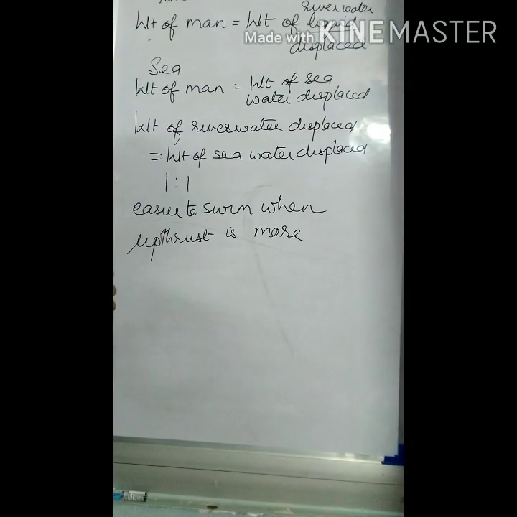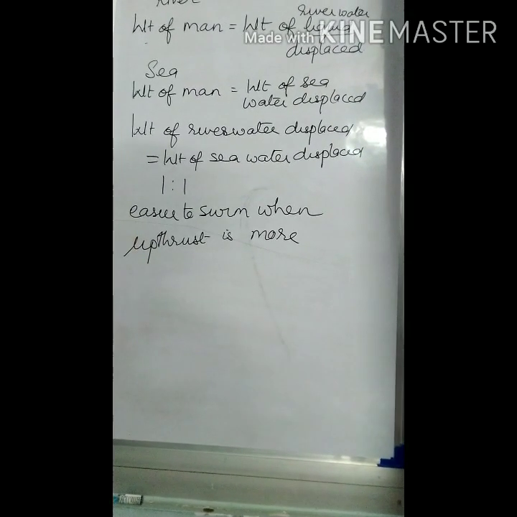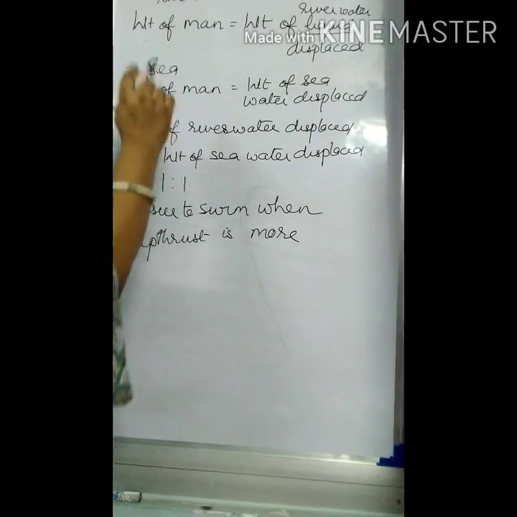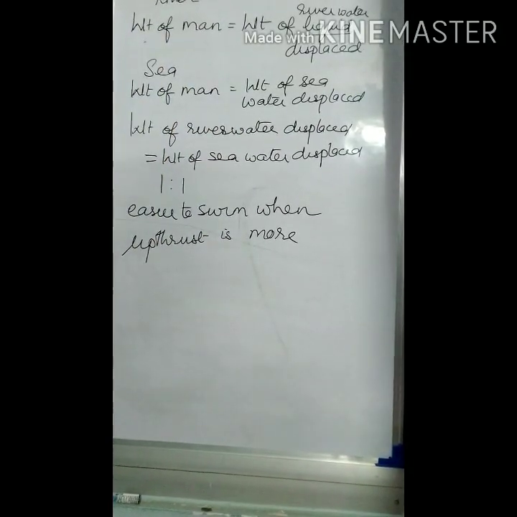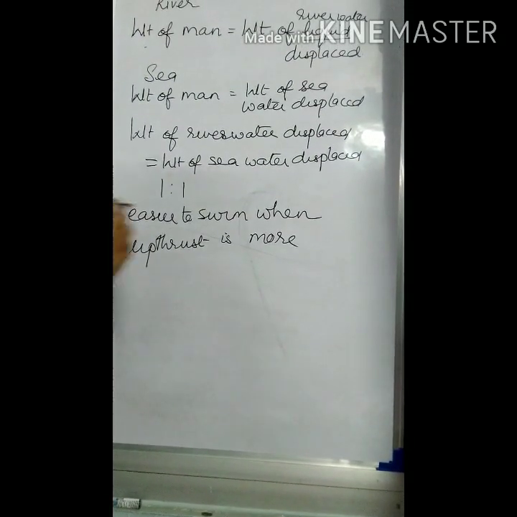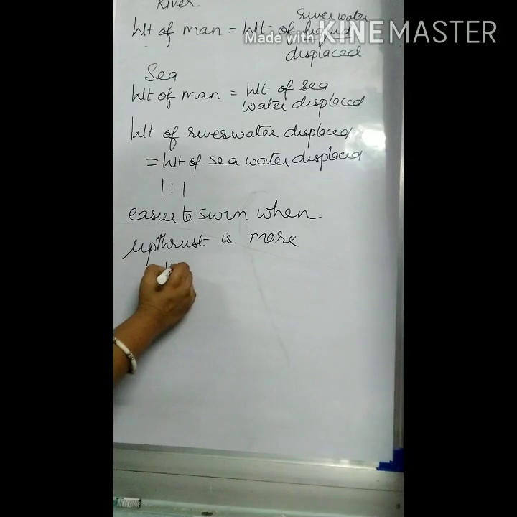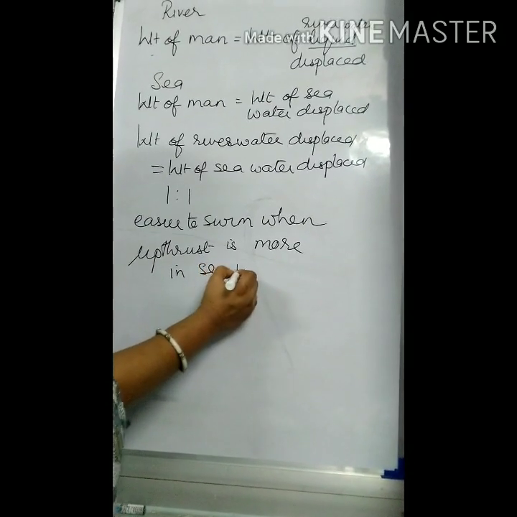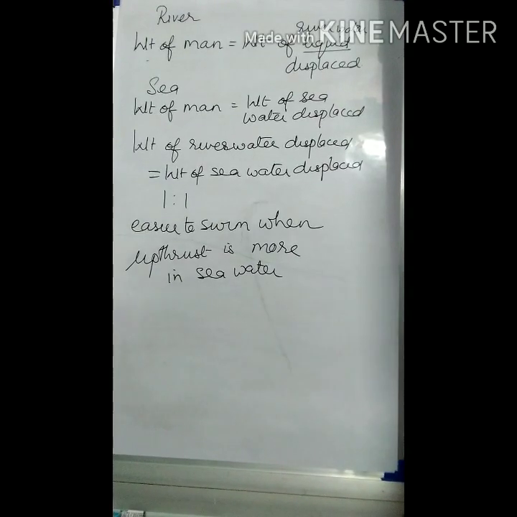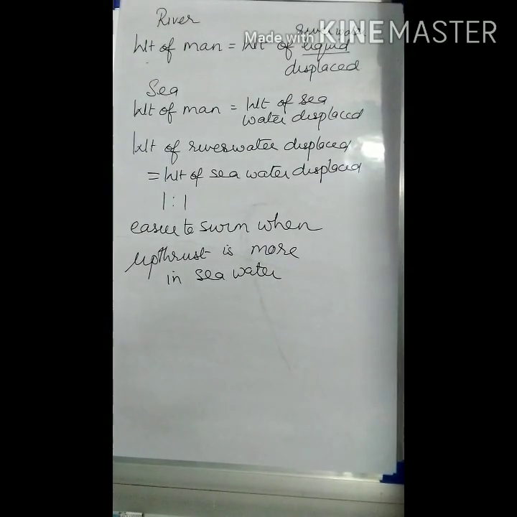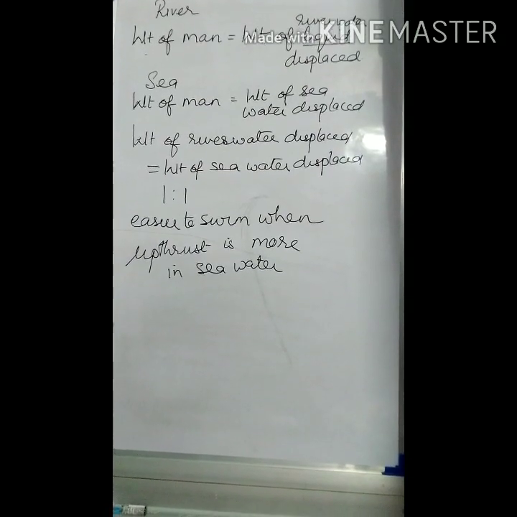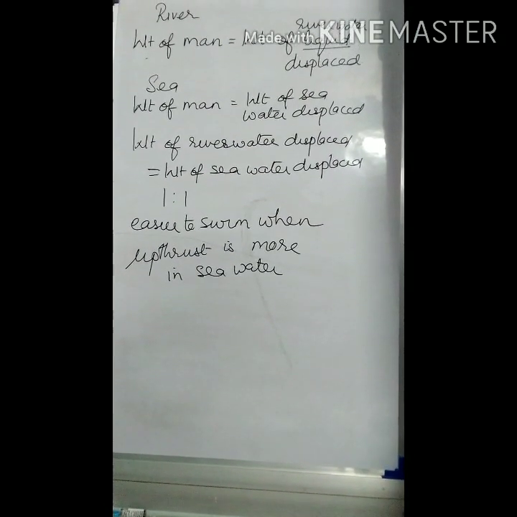When is the upthrust more? When the immersed volume is more and the density is more. So over here, when you compare these two, river water and sea water, where is the density more? In sea water, because of the salt content. So upthrust is more in what? Sea water. So therefore it will be easier for him to swim in the sea water, as upthrust exerted on the man in the sea will be more as compared to the river.